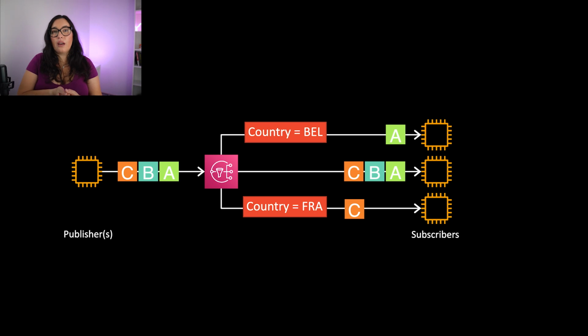For example, you can have country based filtering. You can do the filtering whatever you like. We will see an example in a moment. Then only the subscribers that are subscribed to that particular country will receive the messages that are related to them, so they don't have to receive all the messages. The filtering is applied and they only receive those messages.